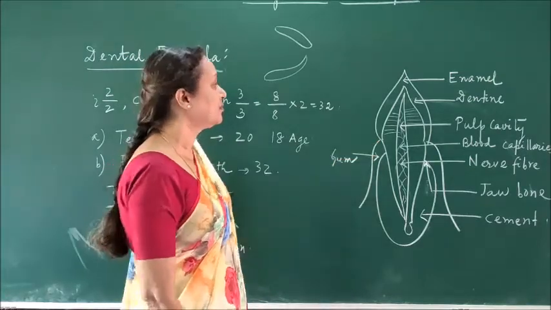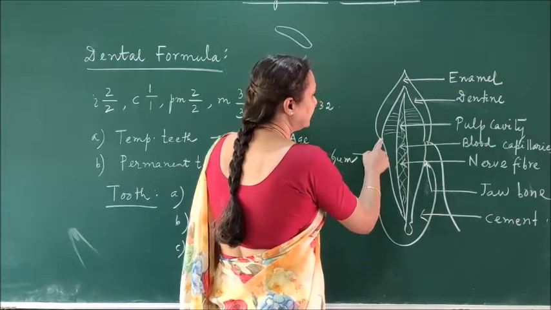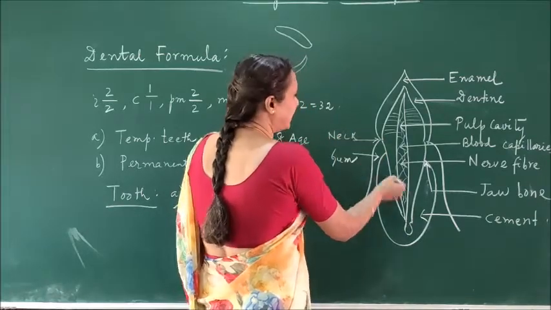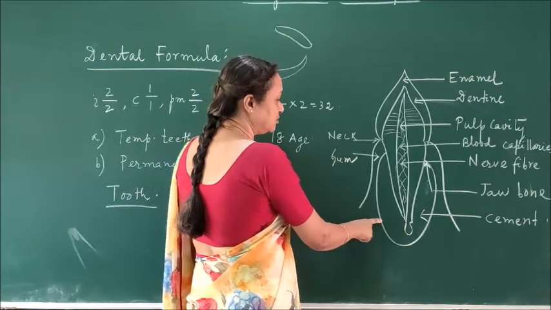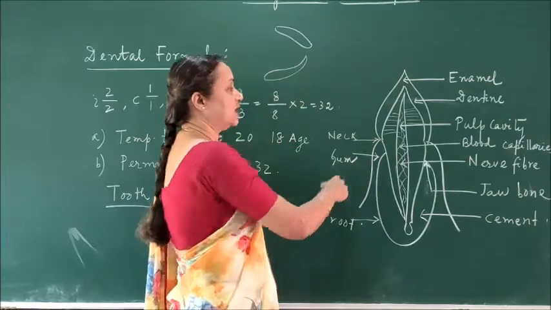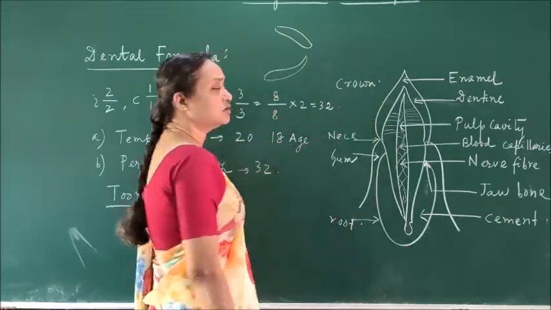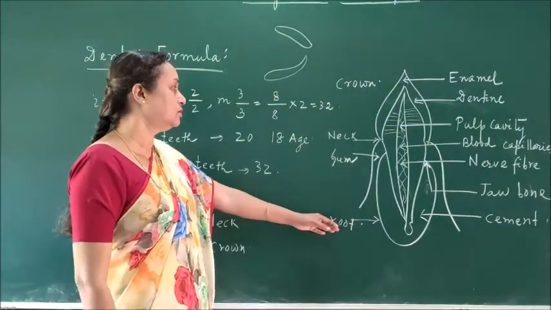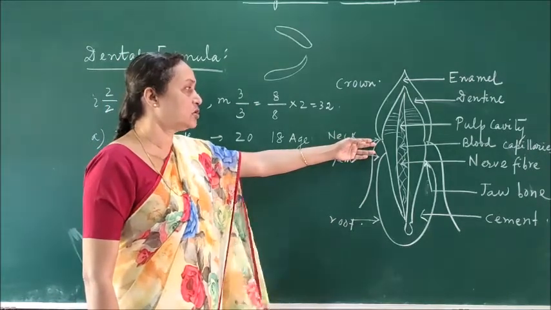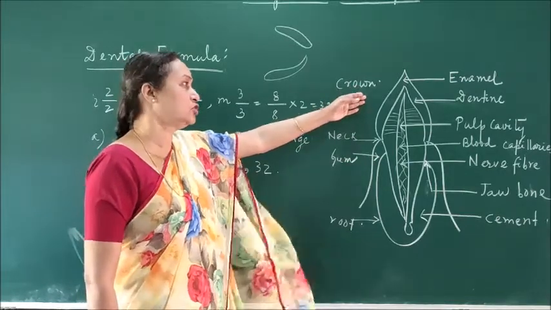Now this part, which is on the same level with the jawbone, is called the neck. And the part of the tooth which is buried inside the jawbone is called the root. The part which is above the gum is called the crown. So altogether it is divided into three parts: the root, which is embedded in the jaw, the neck, which is at the same level with the jawbone, and the crown, which is the part rising above the jaw.